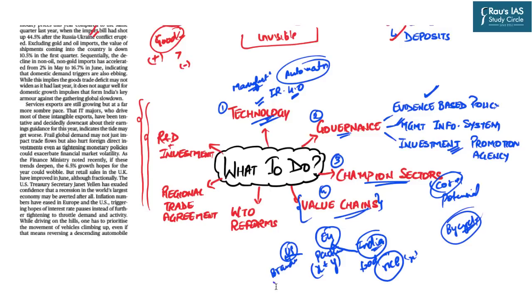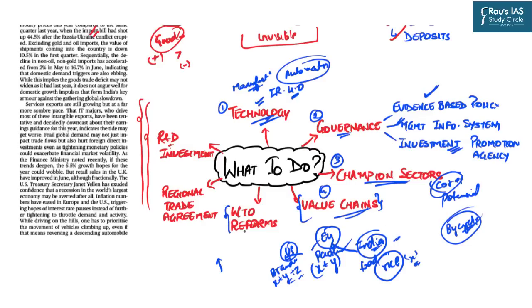So now it will be X plus Y plus Z. Are you seeing that the value which initially was X of the same product, in reaching different regions, is becoming plus Y plus Z? That is, the value is increasing. These are known as value chains, and that is why India should invest in value chains. That packaging, branding, promotion, all should be there in India only.